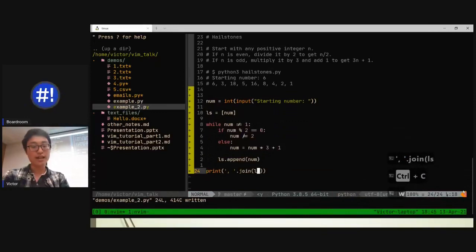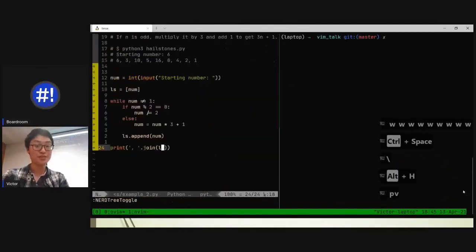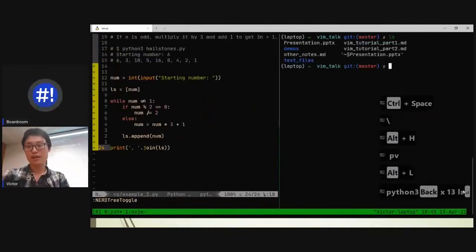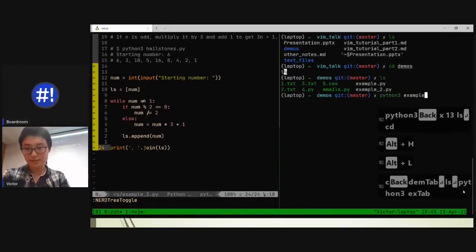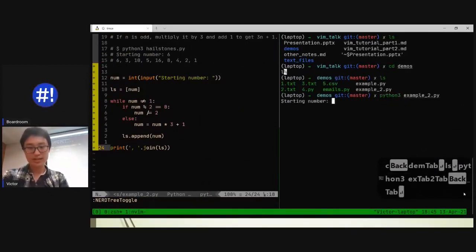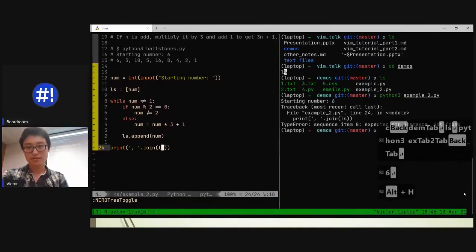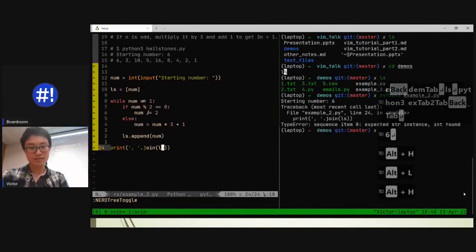Save that. And I mapped it to space W to save, if you guys noticed. Space W will save immediately. I can open up a new site, and we'll discuss what this new window is in a bit. Where am I? Yeah, I'm in demos. Python 3, example 2, starting number 6. Expected string, int found.